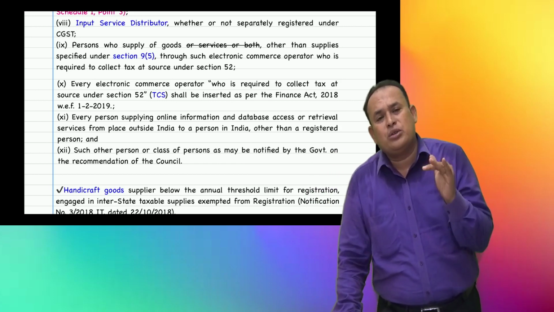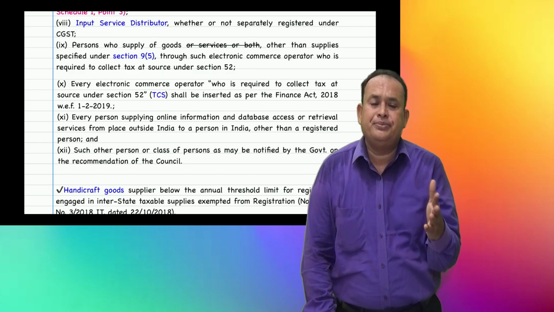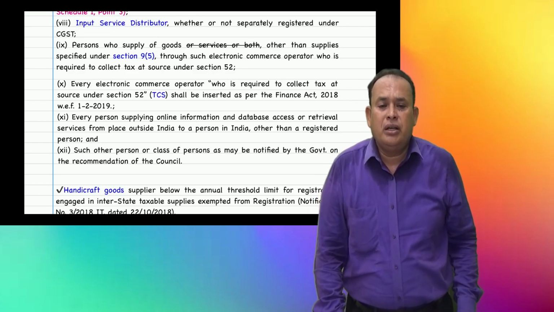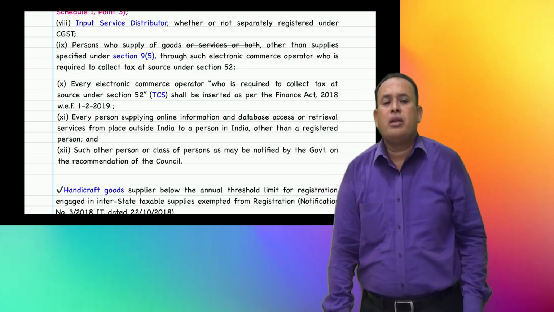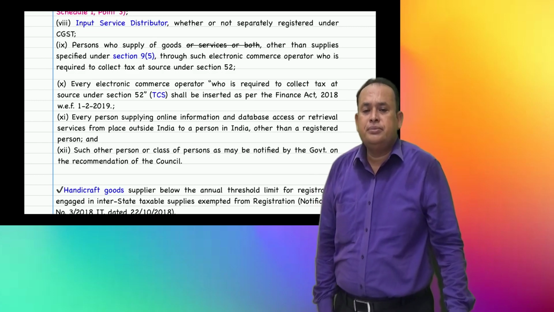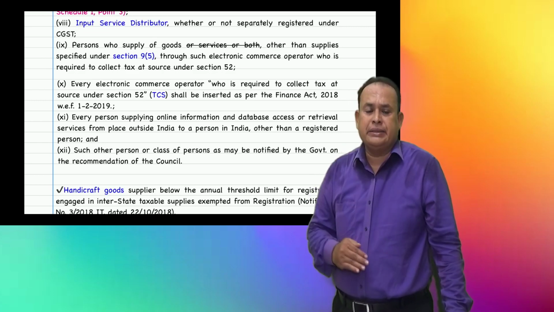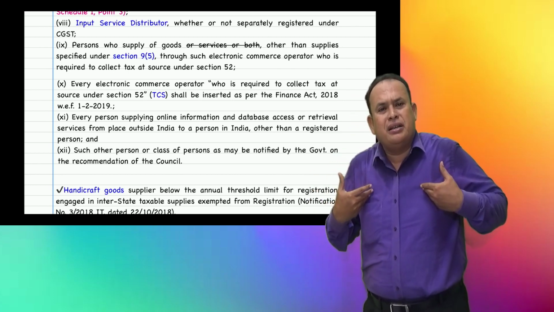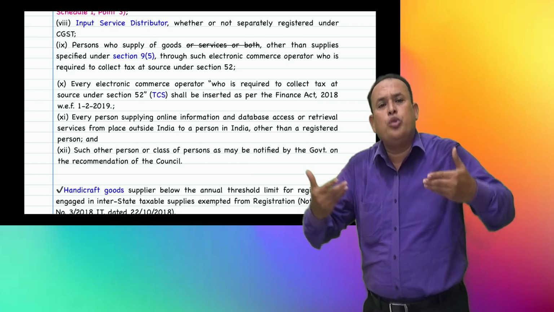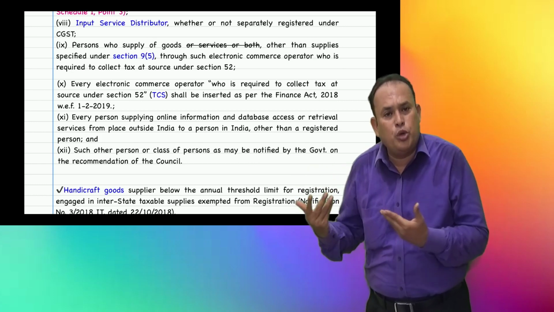When I supply the goods through the e-commerce operator, who is liable to pay tax here? The supplier should pay. Apple Incorporation is liable to pay tax.